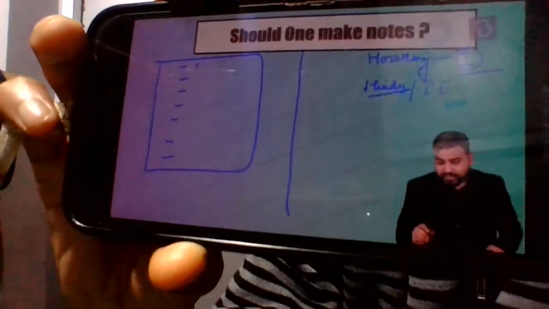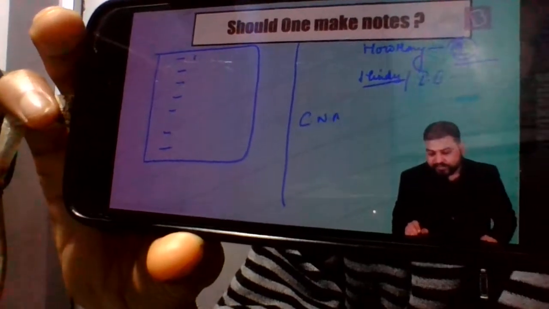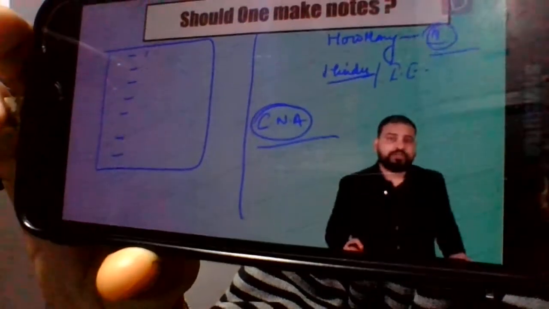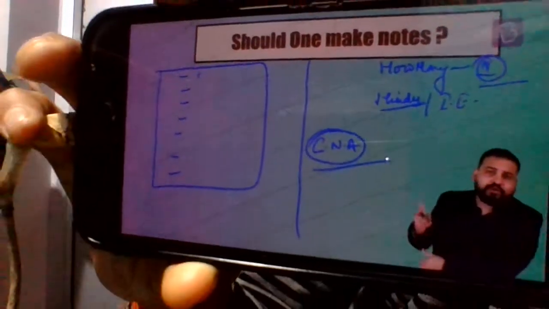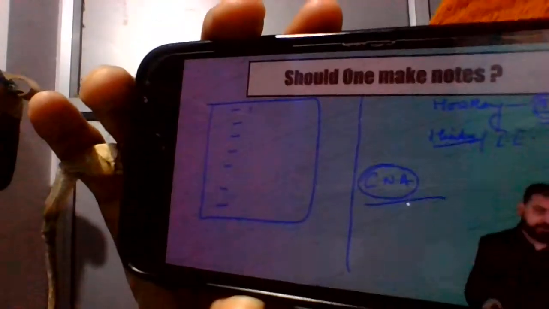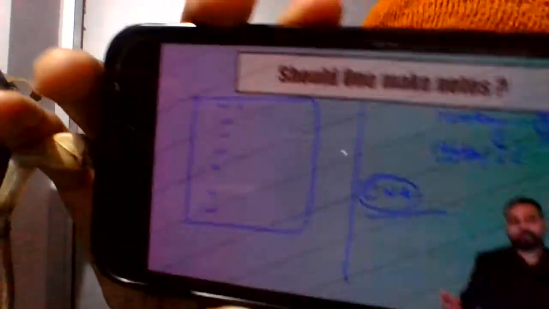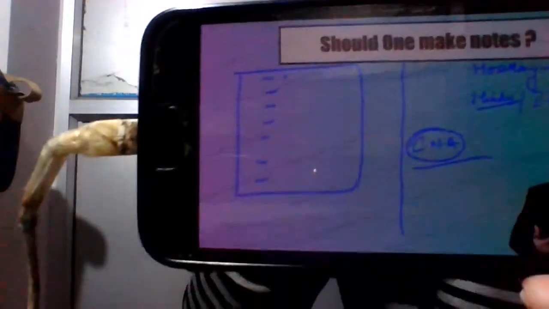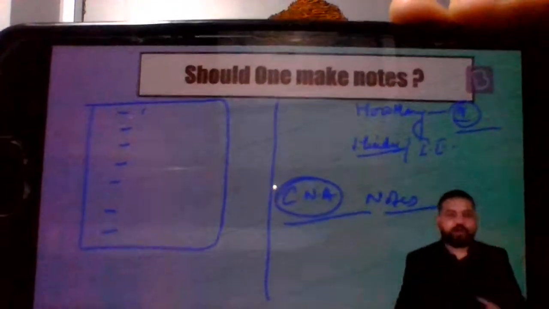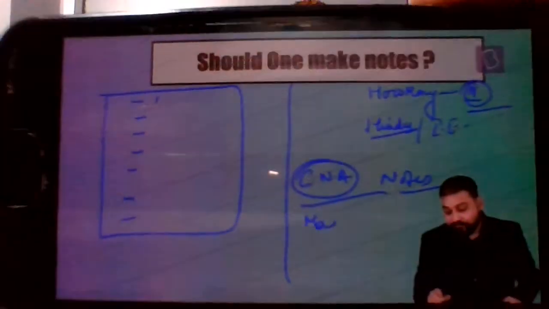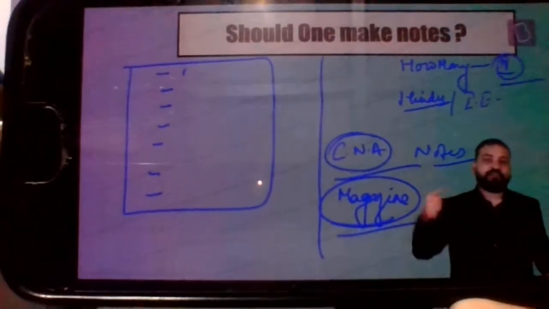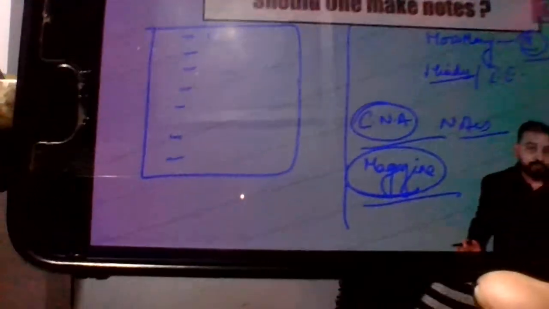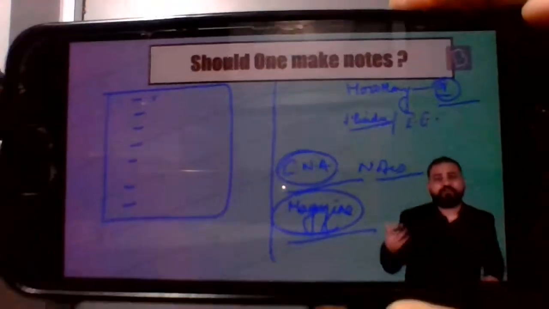So that's why every day Byju's provides you with the CNA. We provide you with the comprehensive news analysis every day. And you have got that particular report, article with you. You can keep it rather than making the notes on your own. That acts as your notes. And finally, as you know, at the end of the month, you also get the magazine. So why not have this magazine for a quick glance over all the issues in the news? So this would be the thing that you can follow.